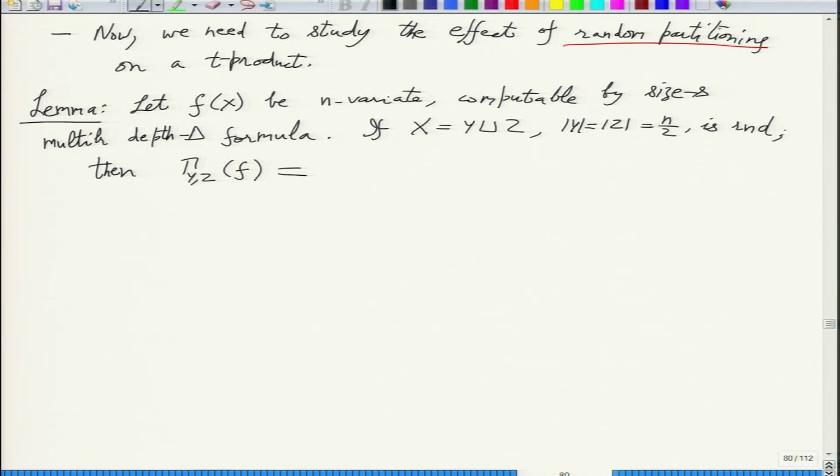I'm not just studying a product, I'm studying the whole model, but because of the previous lemma, the whole model essentially is a sum of T products, S many.